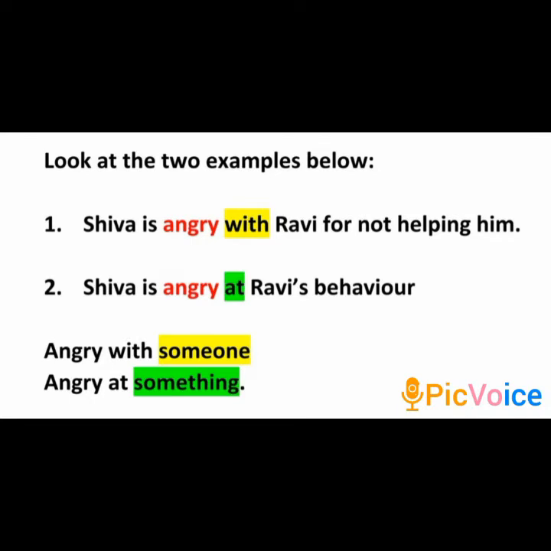Here, angry is followed by the preposition at because Shiva's anger is directed towards Ravi's behavior, which is inanimate, a non-living thing. So depending upon the context, the specific prepositions with and at follow angry. They are fixed and we need to follow them depending upon the demand of the context.